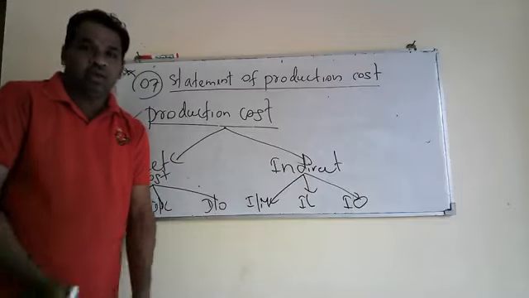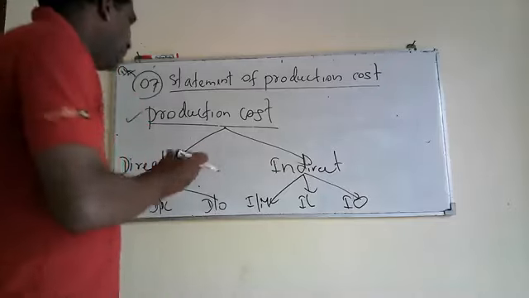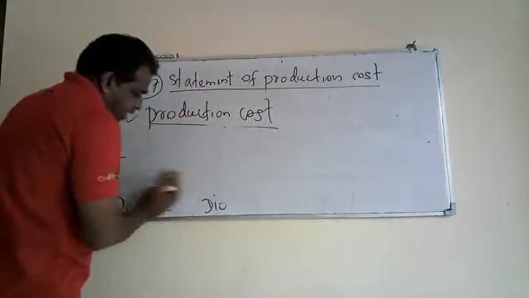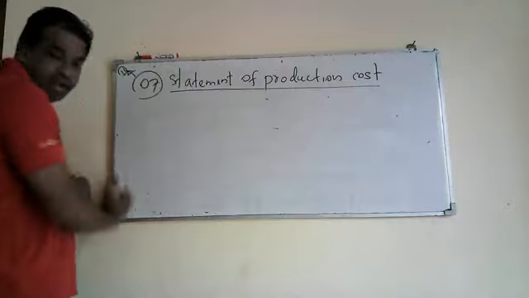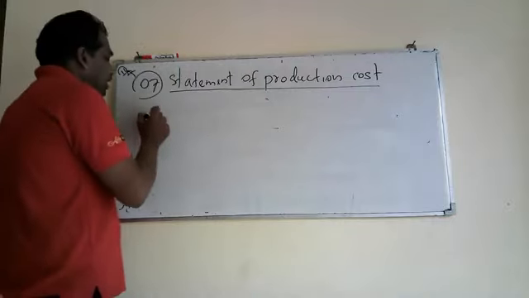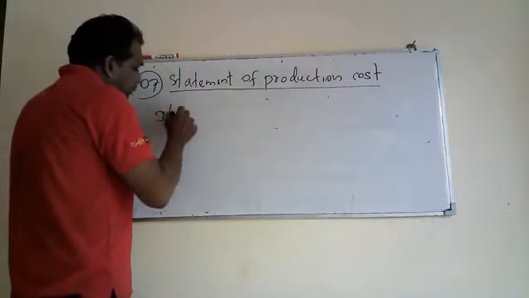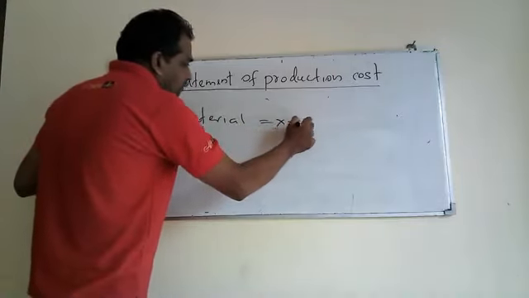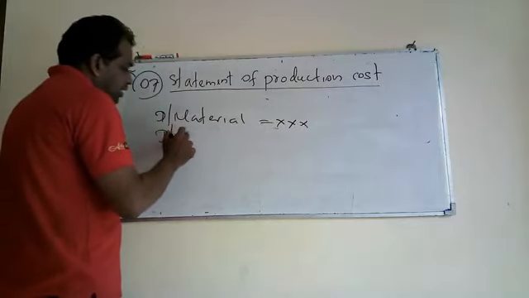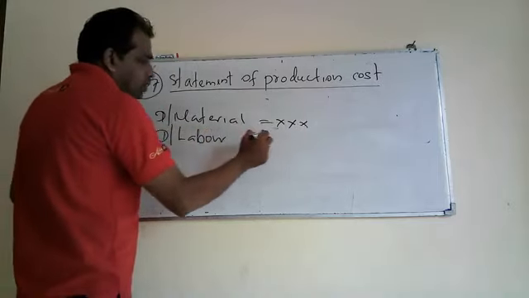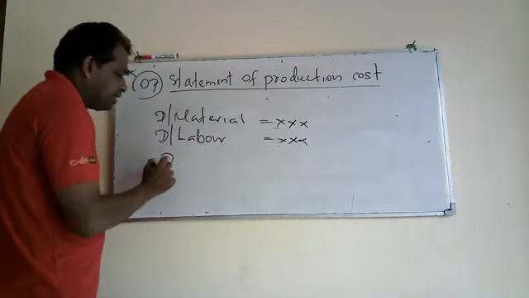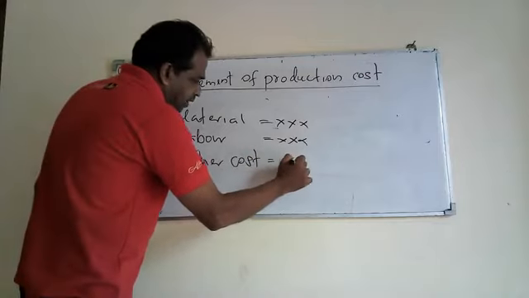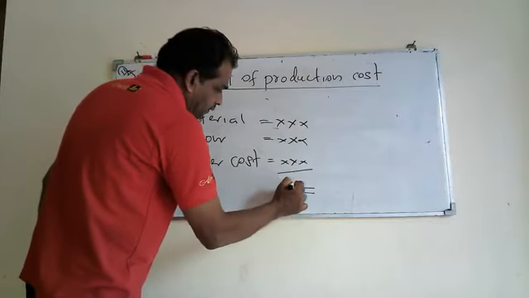Now we move to understand it with an exercise. If you take direct material, this much, direct labor equal to this one, and direct other cost this one, then you take the total.